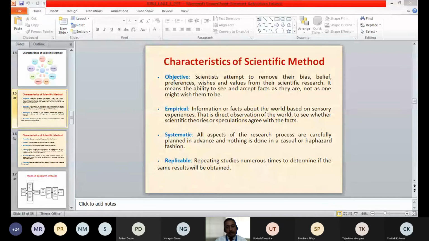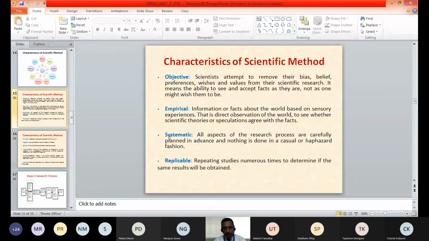Another important feature of the scientific method is that it is replicable. Replicable means repeating studies numerous times to determine if the same results will be obtained. So if we conduct the same research again and again, we should be able to get the same type of results.